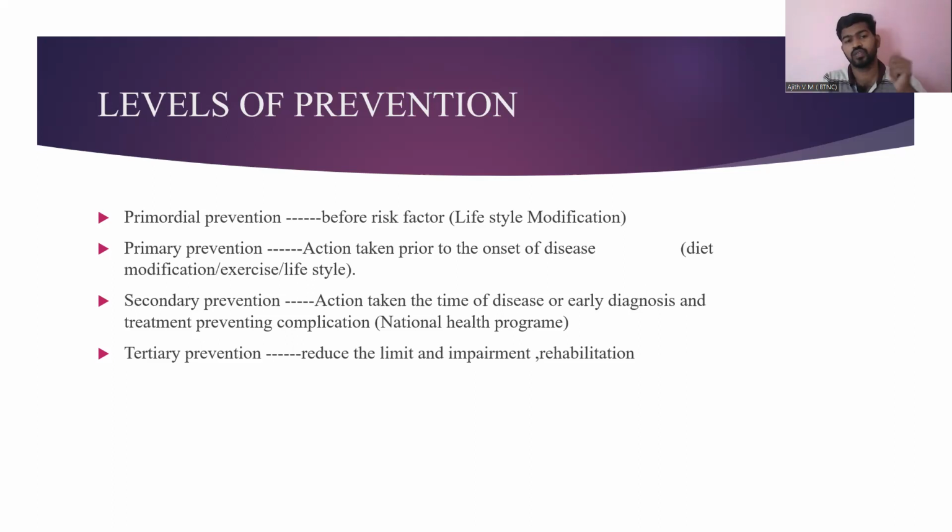Then second, if you are going for the primary prevention, primary prevention I have said before the illness. That means the person's risk factor is present, but there is no disease. So when the person knows that उसको जो आने के chances ज़्यादा है, तब तो उसका खाना में changes करेगा, lifestyle में changes करेगा, exercise करेगा.